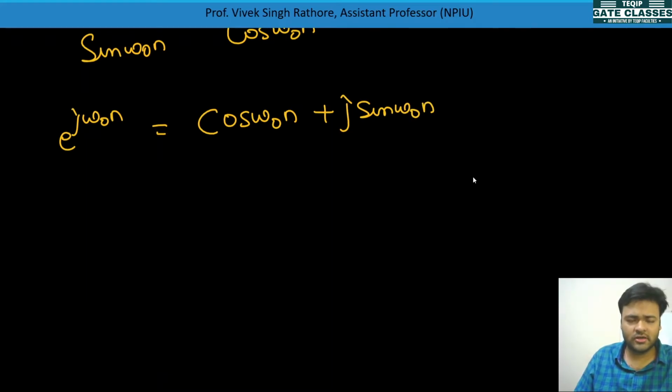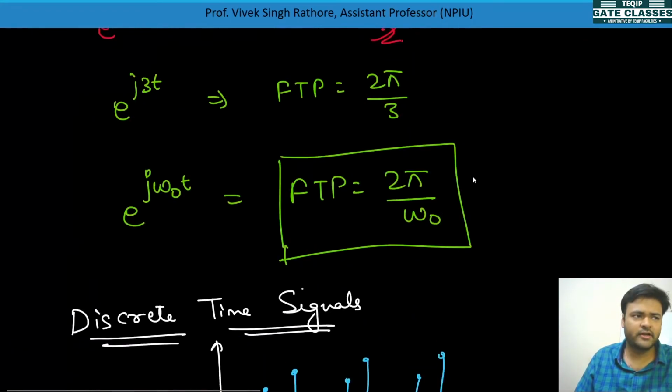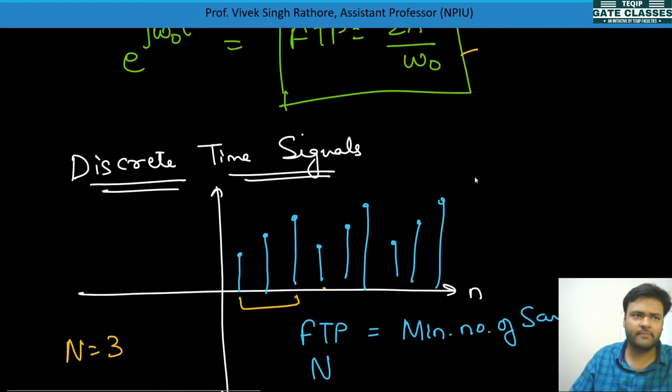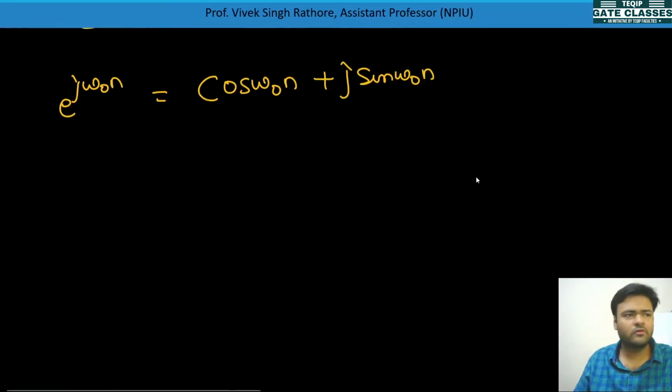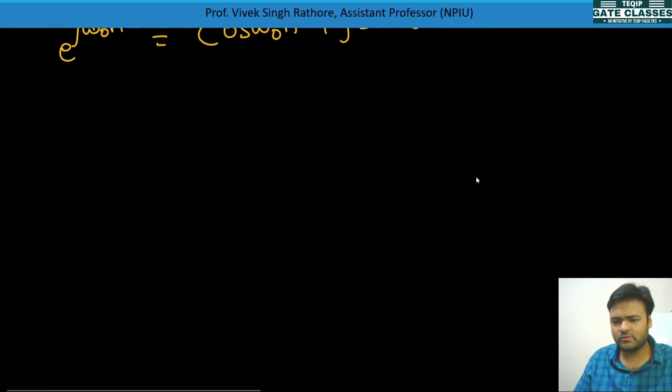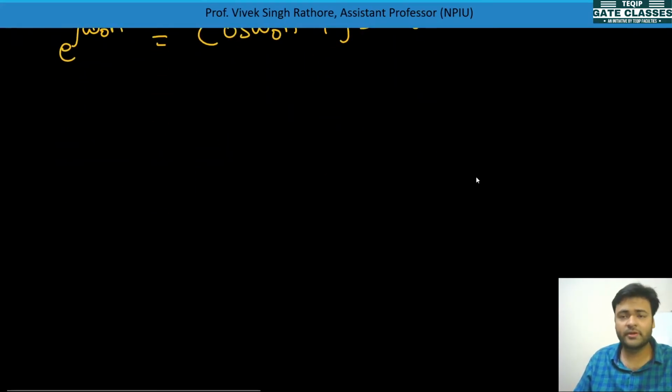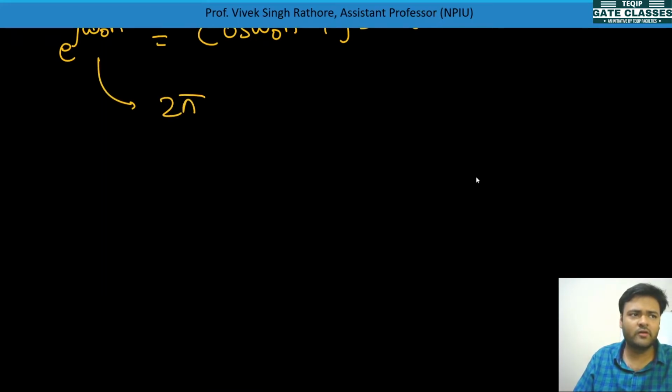Just now we proved that e to the power j omega naught t is a periodic signal having fundamental time period 2 pi by omega naught. So you can check here also whether cos omega naught n plus j sin omega naught n is periodic or not, and what its fundamental time period is. It will come as 2 pi by omega naught only.